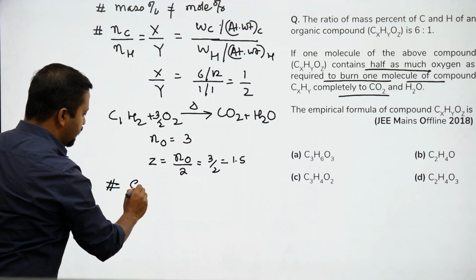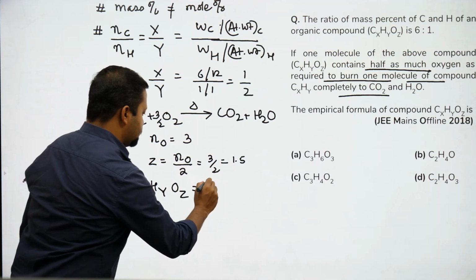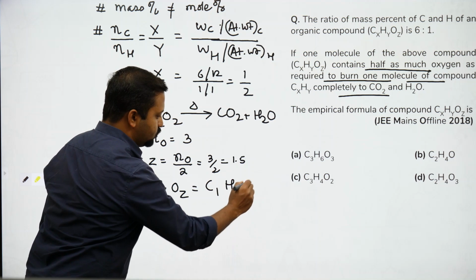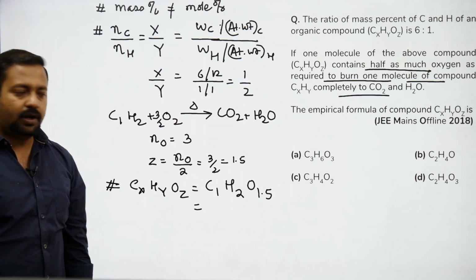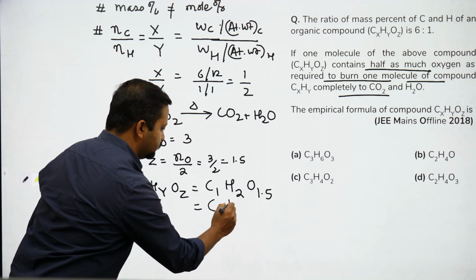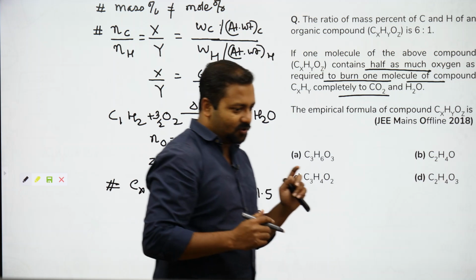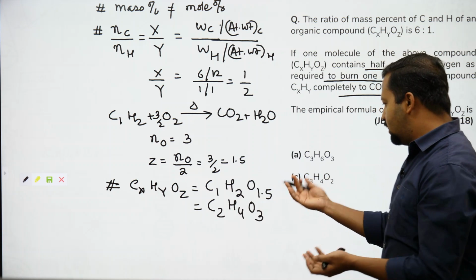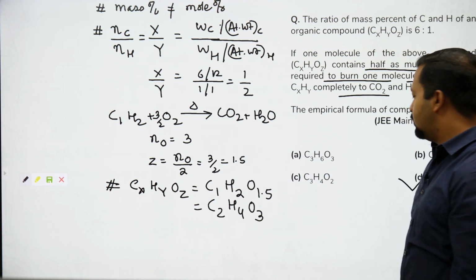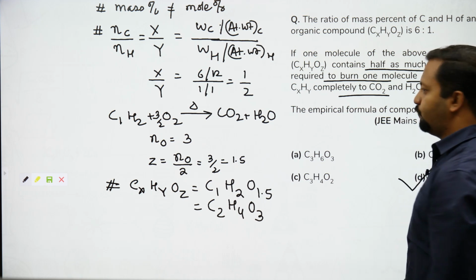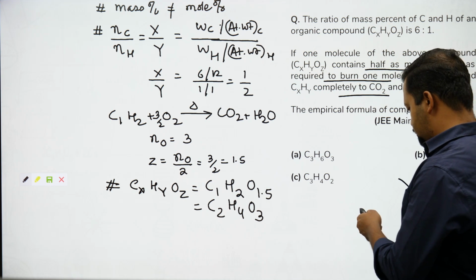How much is it now? CxHyOz becomes C1H2O1.5. This becomes, multiply everything by 2. Okay, easy peasy question. It's a very easy question. There cannot be an easier question in JEE Mains. So the correct answer is C2H4O3. Fine.